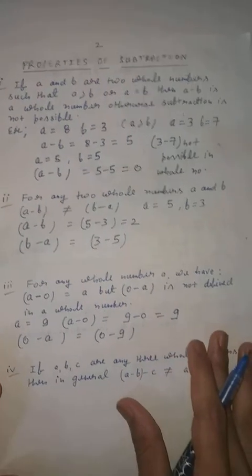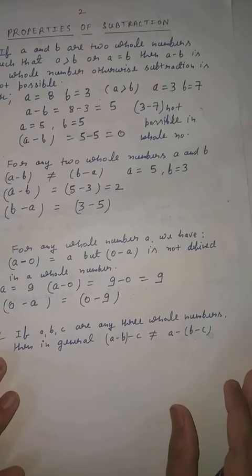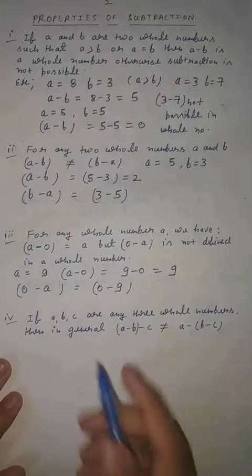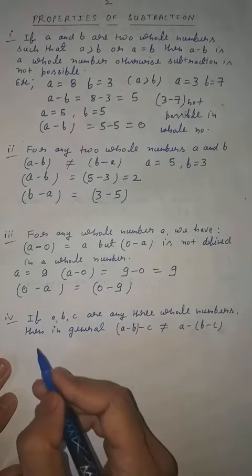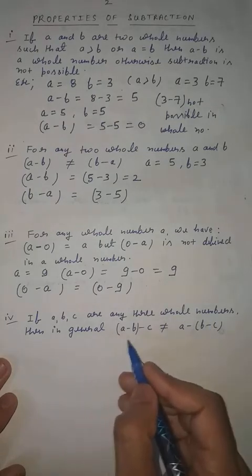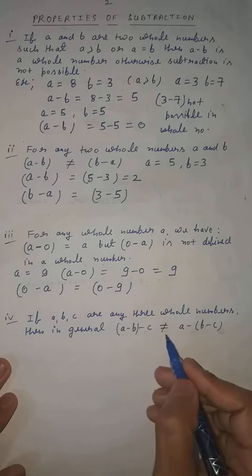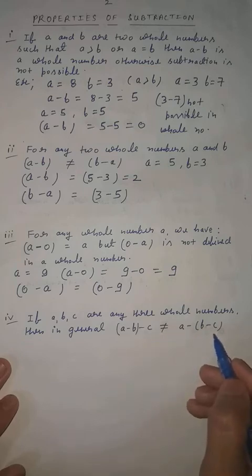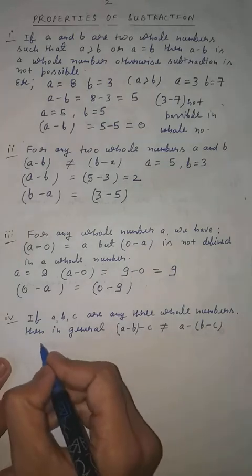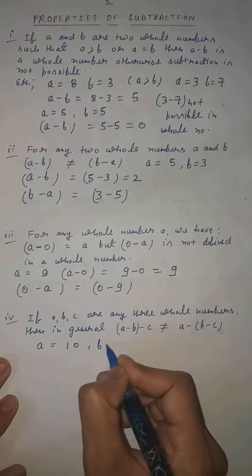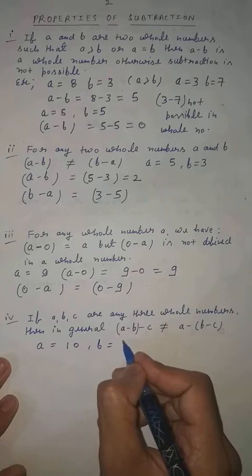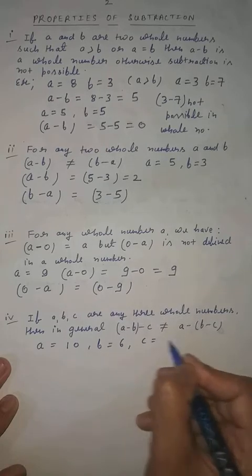ठीक है ना? Now next, this is also based on the first, second, third rule. If a, b, c are any three whole numbers, then in general a minus b minus c is not equal to a minus b minus c. Now take as an example a equal to 10, b equal to 6, c equal to 4.